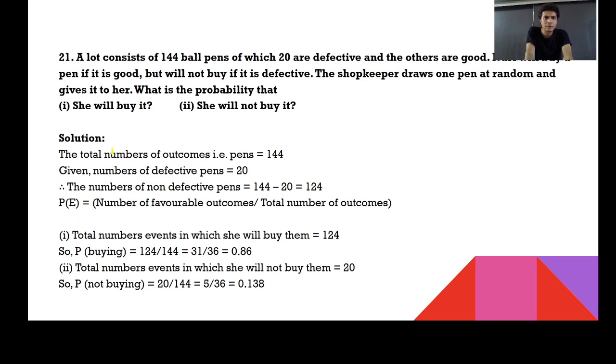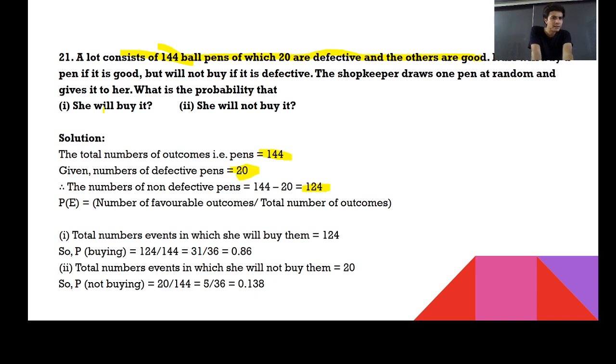A lot consists of 144 ball pens, in which 20 are defective and others are good. That means out of 144 ball pens, 20 are defective. You can say that 124 are good ones. Nuri will buy a pen if it is good, but will not buy it if it is defective. She'll buy only if it is good. And they ask us, what's the probability she'll buy it?